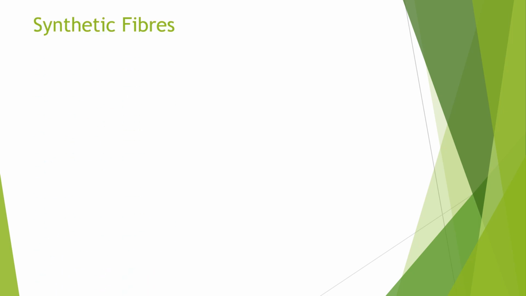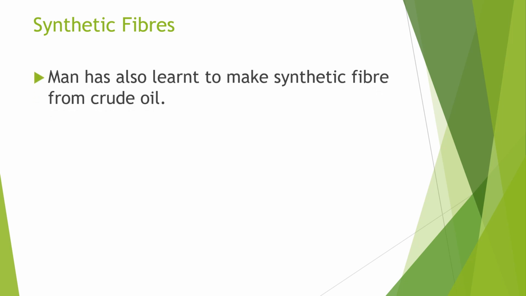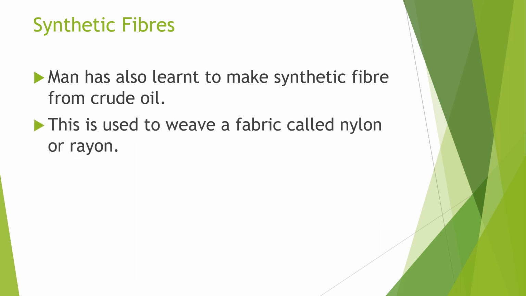Children, in the previous class, we have learned about the natural fibers, about the wool, cotton, and silk. Today, let us learn about synthetic fibers. Man has made synthetic fiber from crude oil. So they have learned how to make fiber which is called synthetic fiber. This is used to weave a fabric called nylon or rayon.